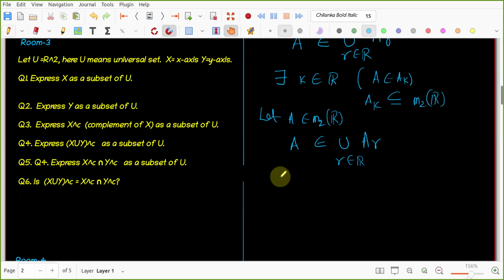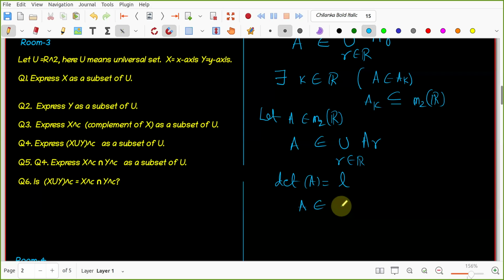A is a 2 by 2 matrix, and you find the determinant of A. Suppose the determinant is equal to say L. Then how do you show that A is in the union of AR? So A belongs to which set then? AL, right? So A belongs to AL, and what is the relation between the union of AR, R belongs to R, and AL? It is a subset. Yes, subset, right?